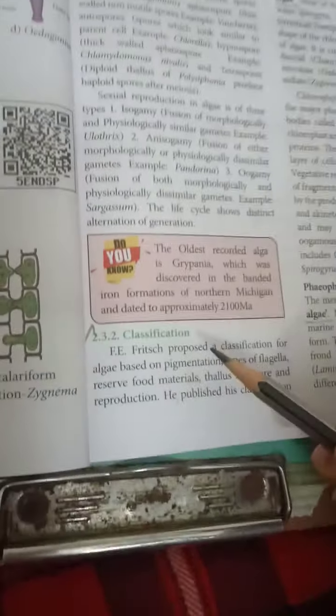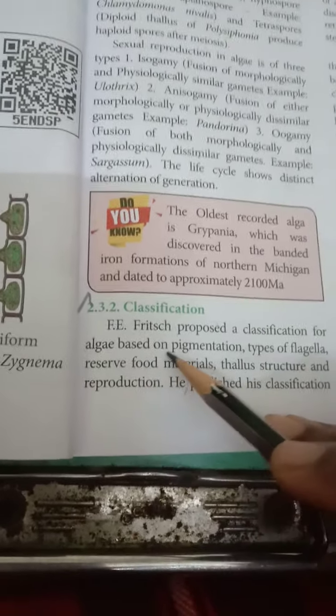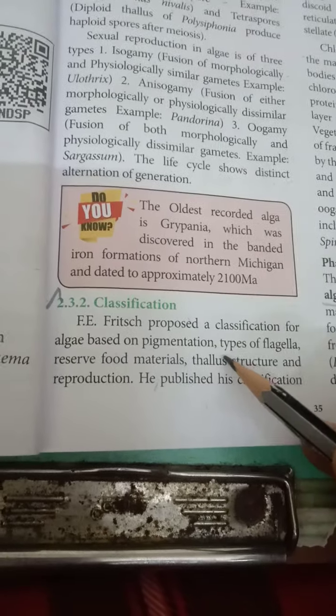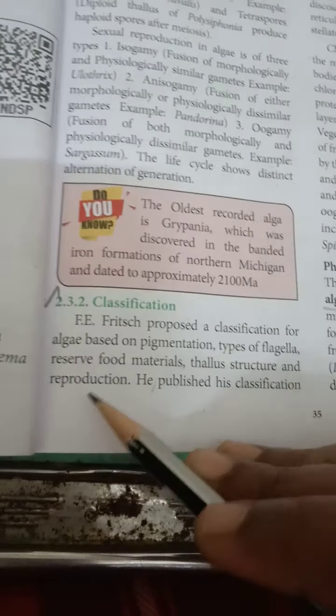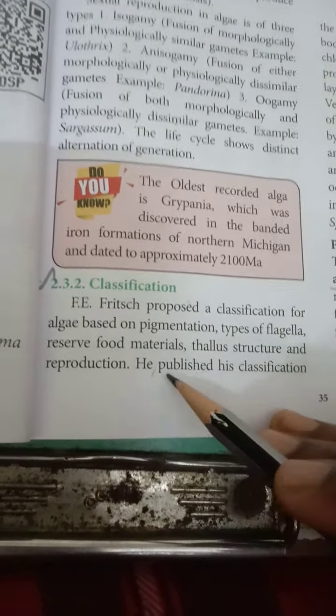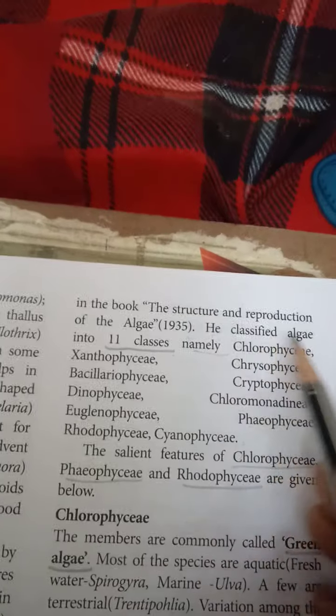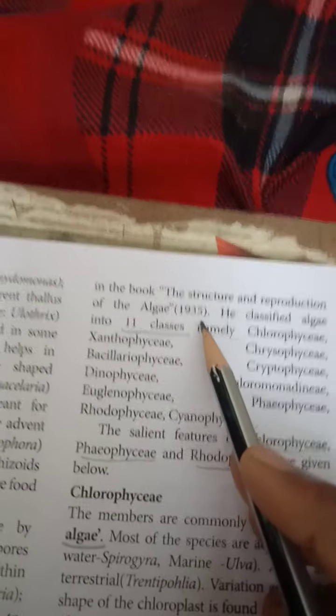Classification of algae. Fritsch proposed a classification for algae based on pigmentation, types of flagella, reserve food materials, thallus structure, and reproduction. He published his classification in his book The Structure and Reproduction of the Algae in 1935.